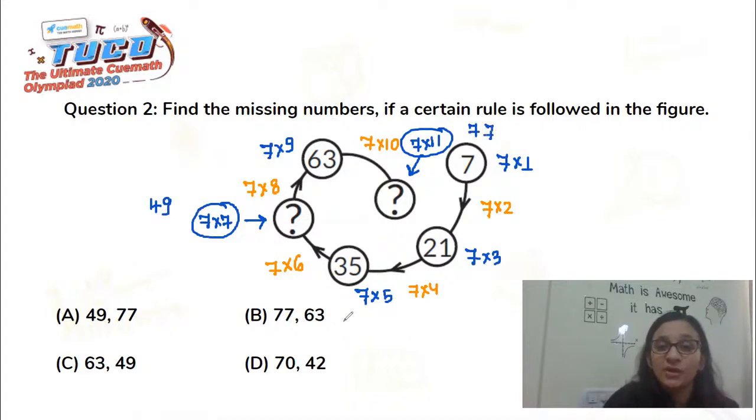So we need to see which of the following options does exactly give us these two numbers. So we see that option A gives us the same set of numbers, that is 49 and 77, and that's how we arrive at the correct answer for this question. So it was a bit tricky, but all you need to have is observational powers. Observe that all the numbers were the multiples of 7, and then we observed that we were skipping the next multiplier and going on to the next one. That is, we skipped 2, we went on to 3, we skipped 4, we went on to 5, and like that. By that, we were able to figure out the missing terms in the given series.